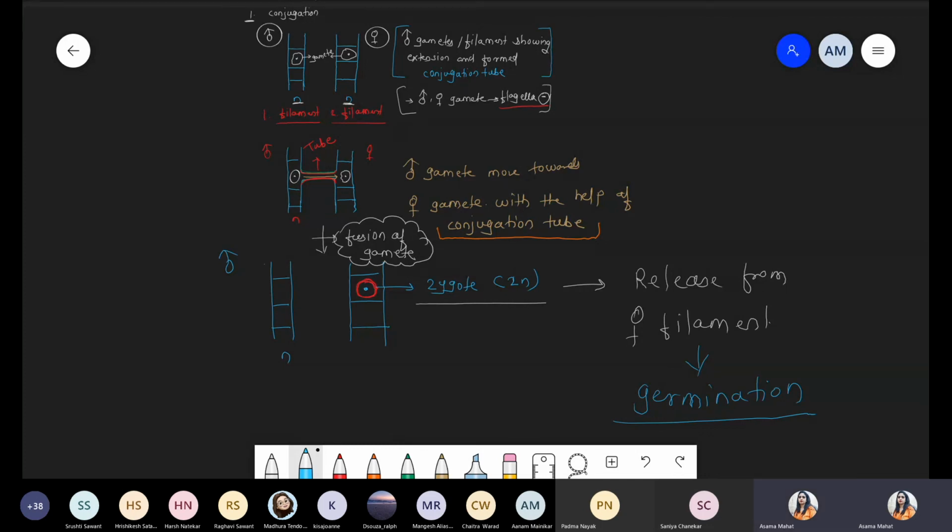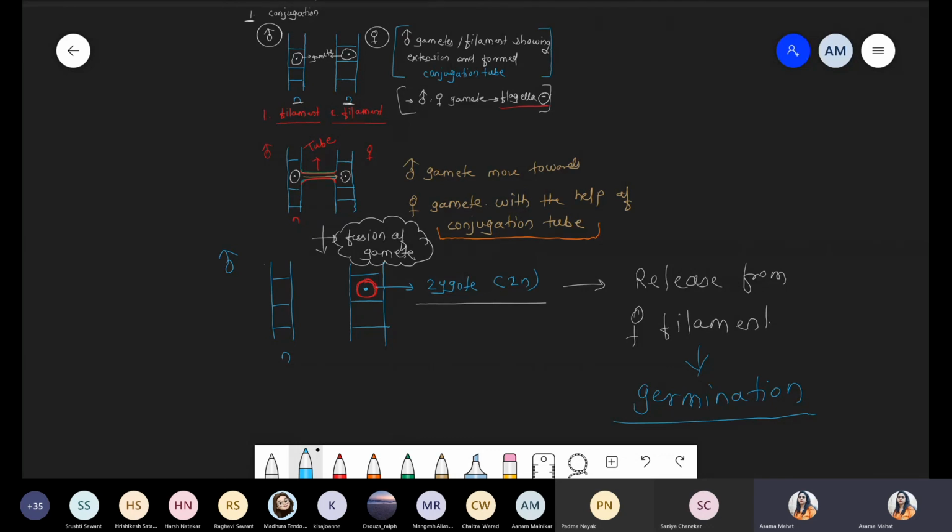I just want 2 minutes, because we saw one part under sexual reproduction, that is conjugation. When we are talking about conjugation, the male gametes are non-motile. Yash, this gamete is nothing but one type of spore. Now see, the zygote formed, and the zygote undergoes zygotic meiosis. What will form? It forms the spores.